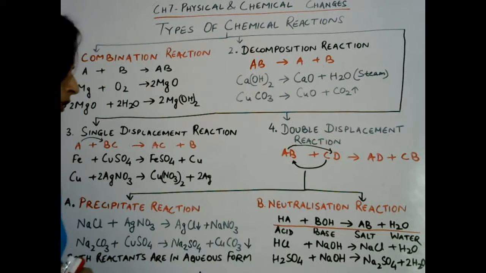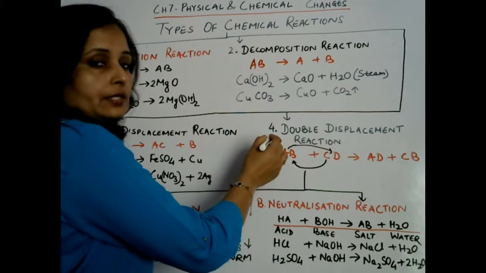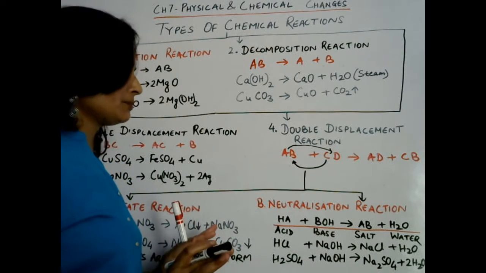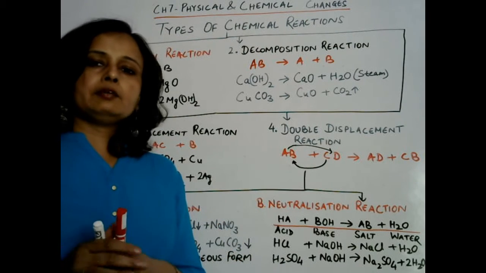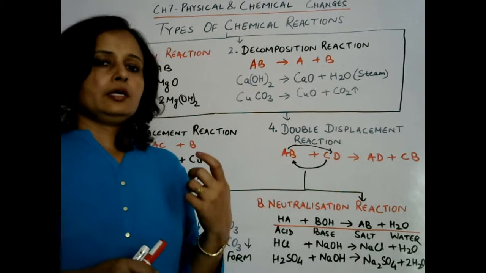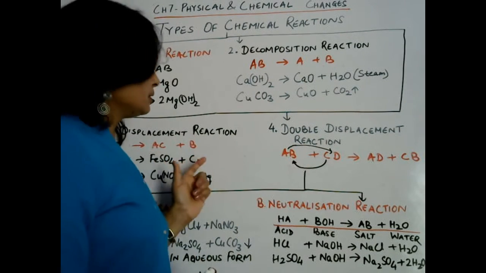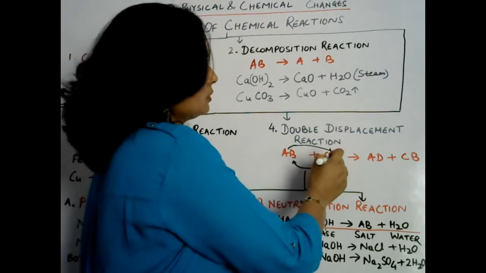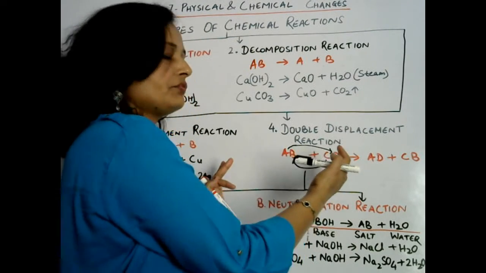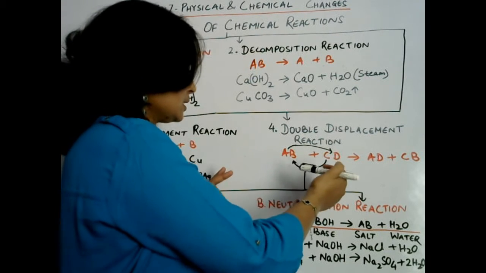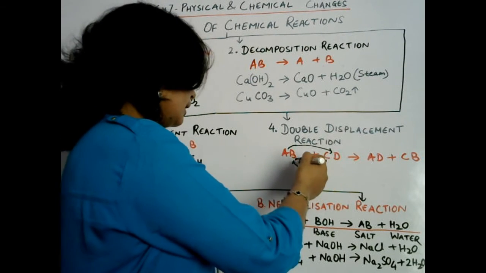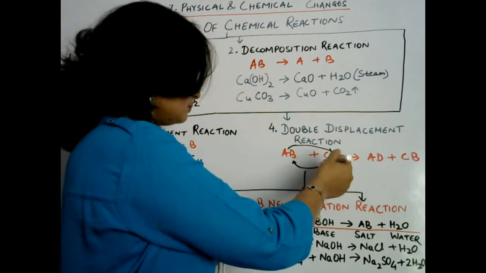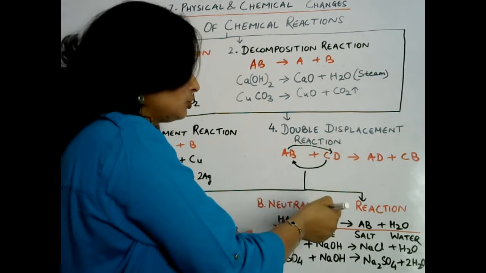Now next one is double displacement reaction. Let us study about double displacement reaction. As its name suggests, there will be two displacements taking place. So here a highly reactive metal will not only displace a less reactive metal, but in this case both metals from the two different compounds will displace each other. And it is not necessary that a metal is always there. Maybe some other kind of substance will be there, not only metal.